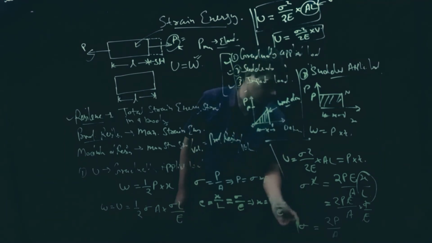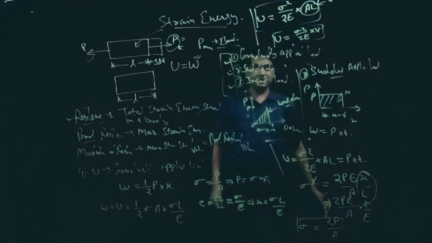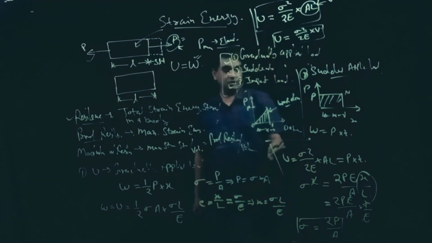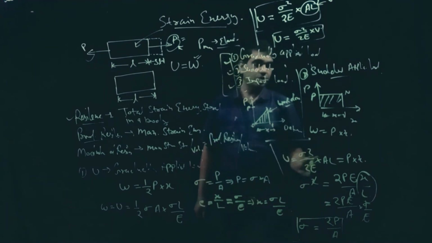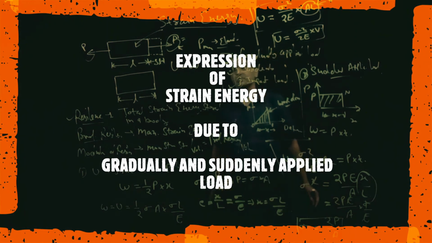From this expression we have the relation between stress and load: stress is equal to twice the load upon area. Now if we want to calculate strain energy, we substitute the value of stress, 2P upon A, in the strain energy equation, sigma square upon 2E into AL. With this we can calculate strain energy in the case of suddenly applied load. This is the method by which we can calculate strain energy for the case of gradually and suddenly applied load. In the next lecture we will go for strain energy in the case of impact loading. Okay, thank you.